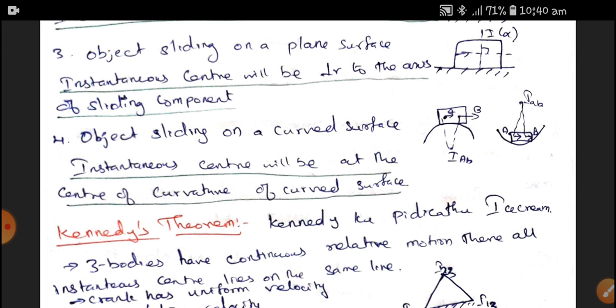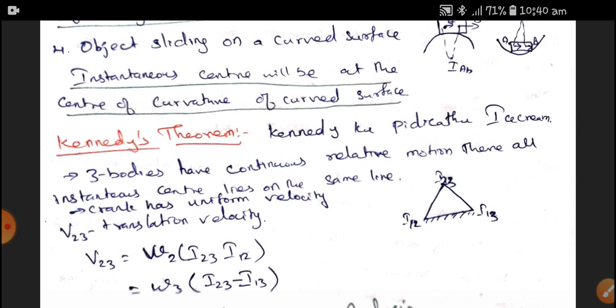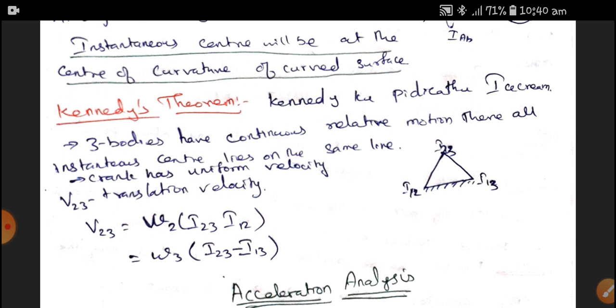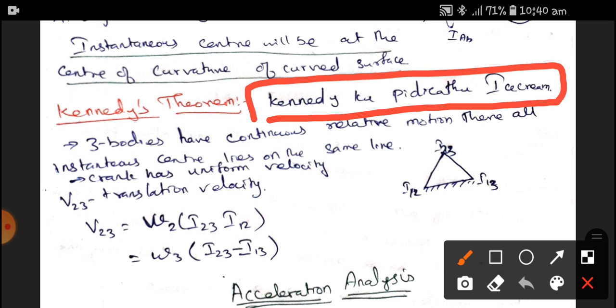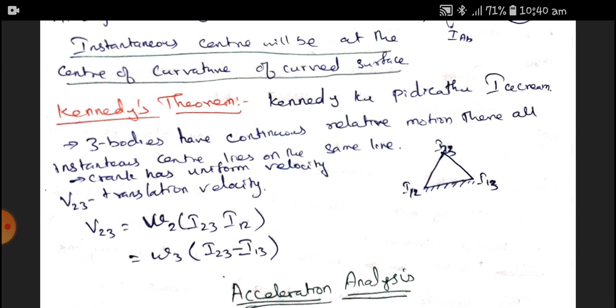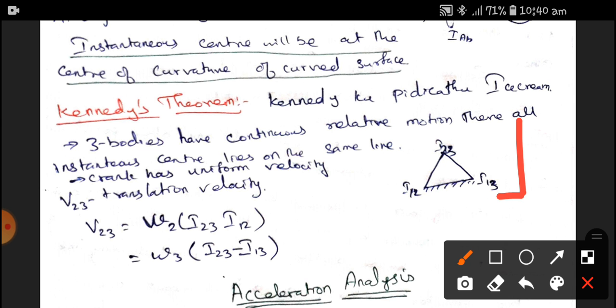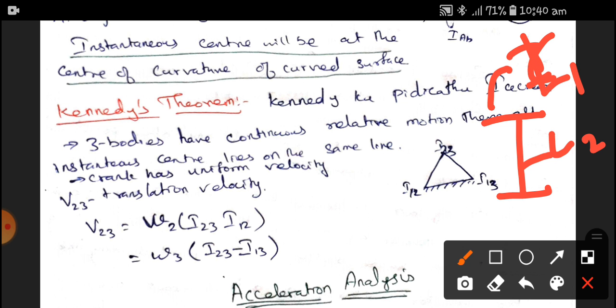Okay, so next is Kennedy's theorem. I'll let you know the shortcut for this: Kennedy loves ice cream. So what I'm going to say, we have I, right? I means an instantaneous center, and we have three links, L1, L2, and L3.